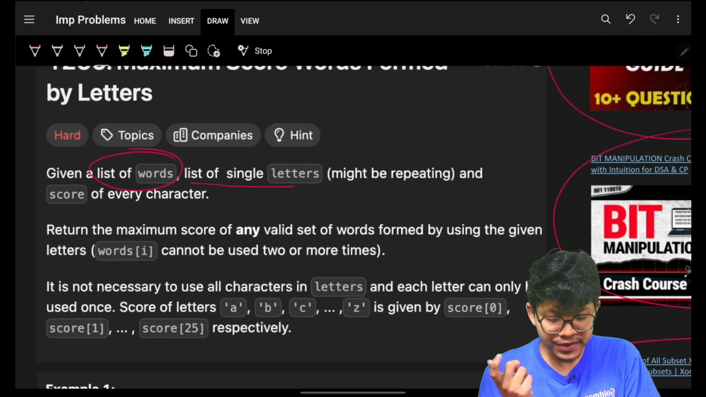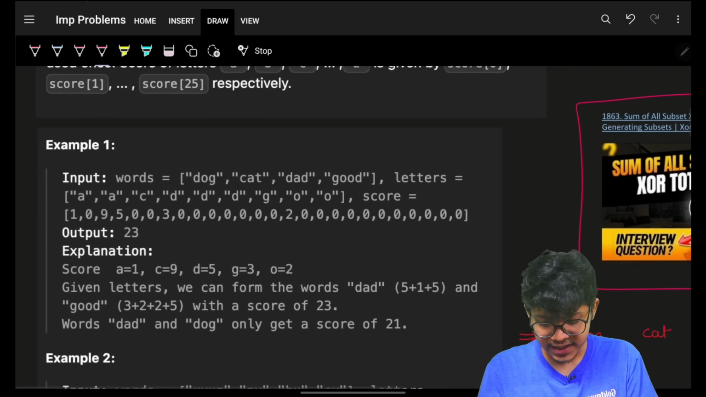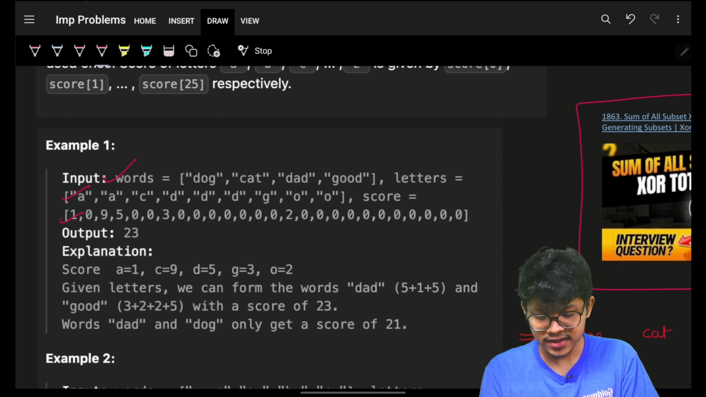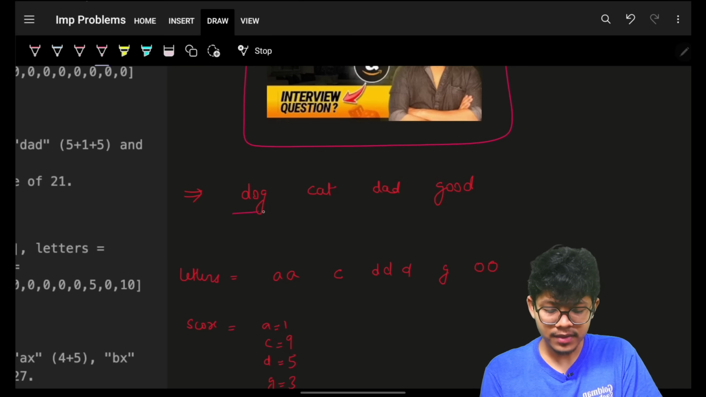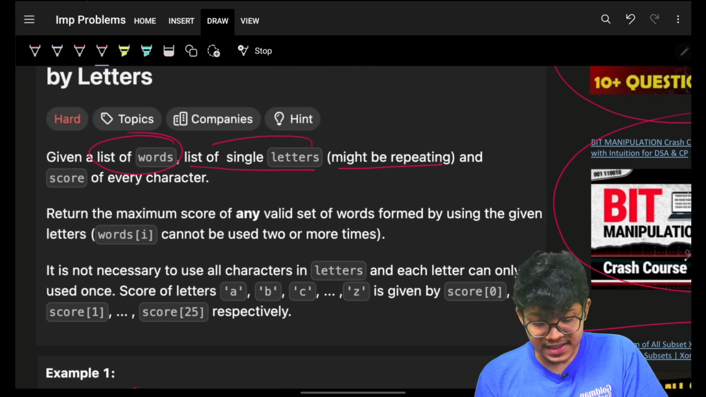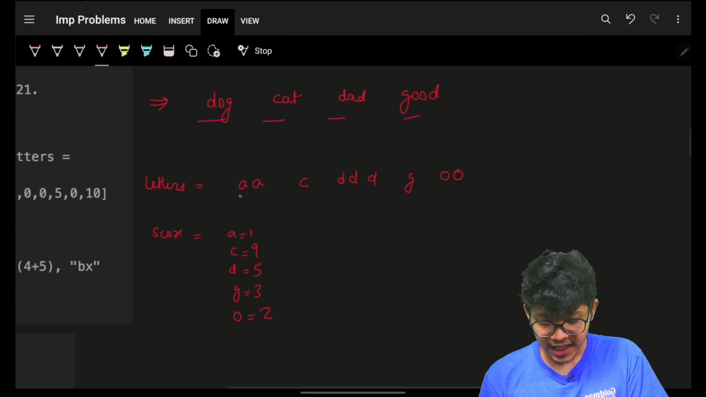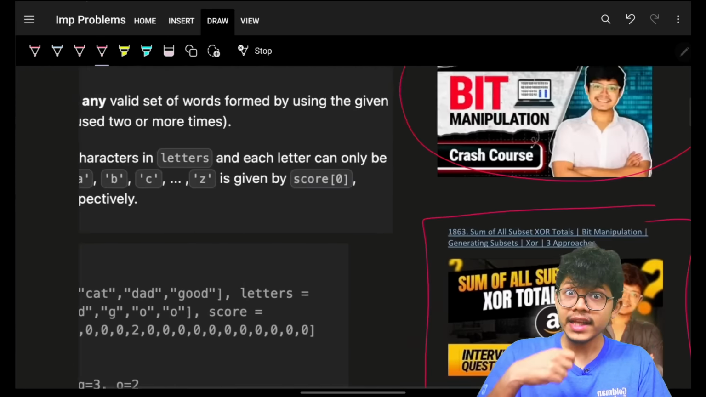And a list of single letters, which might be repeating also. I'll show, because you can see that these are the words, these are the letters, and this is the score. So they are given a list of words. I'm giving some list of words, and here I have 4 words. A list of single letters: as you can see, I have A, A, C, D, D, D, G, O, O. So they are repeating also.